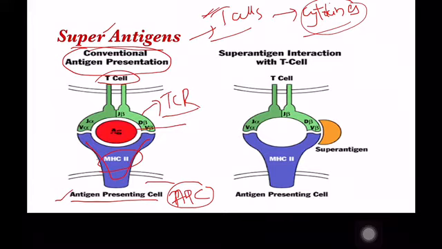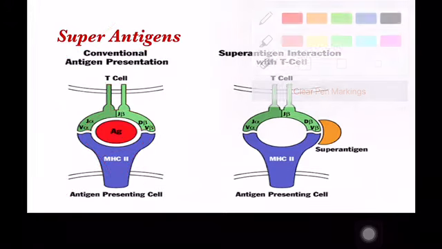It contains alpha and beta fragments. This is the groove produced by the T cell receptors that fits the groove that contains the antigenic peptide. This is the conventional way of antigen presentation to the T cells.